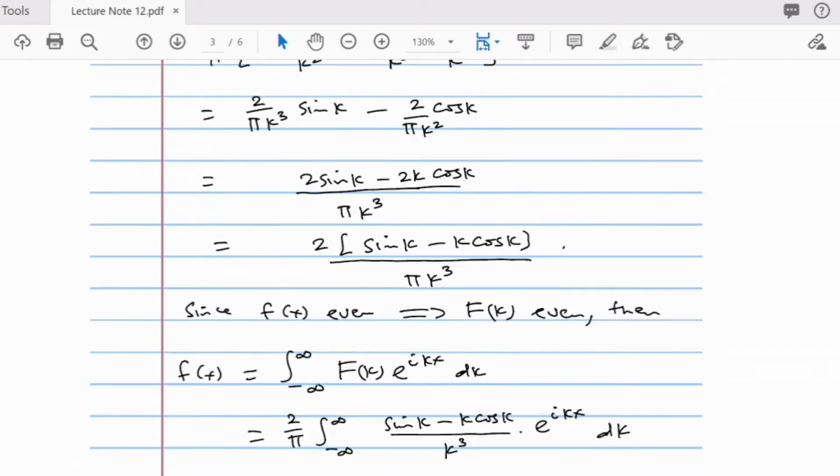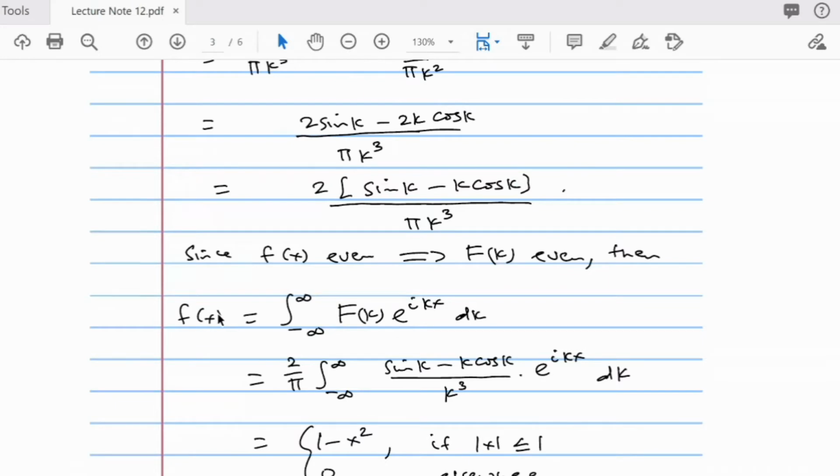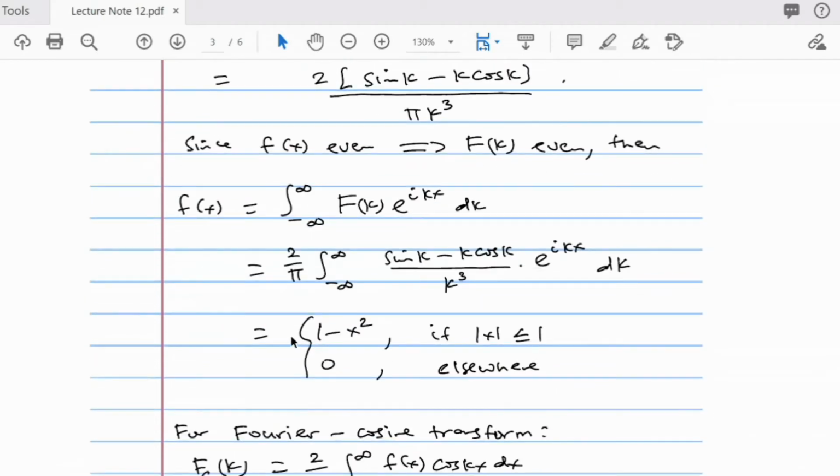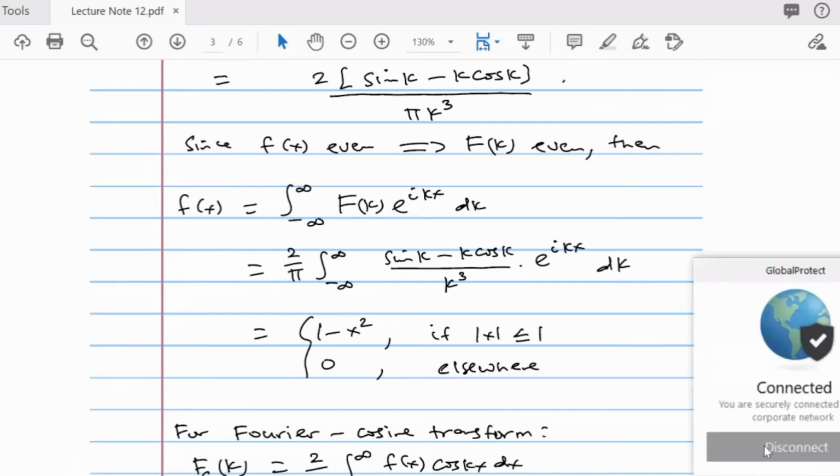Then the Fourier integral of that function will be equal to the integral from minus infinity to infinity of F of k e to the power i kx dk. So just plug in your F of k that you already obtained earlier and replace it here. This by definition equals 1 minus x squared if modulus of x is less than or equal to 1, and it equals 0 otherwise.